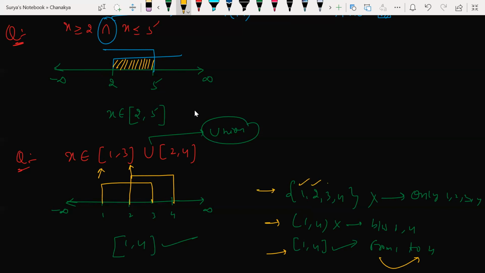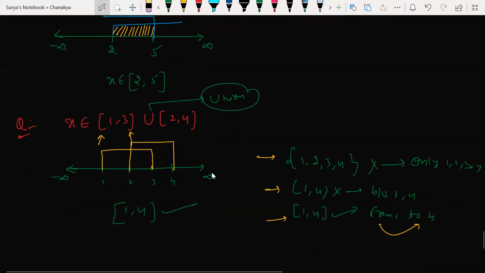Only 1, 2, 3, 4. Between numbers not included here. That is the meaning of that. So what we need to write here? Close bracket 1 to 4, which is nothing but everything is included here. Understood or not? Yes, sir. Very simple, beta. Okay. Next.